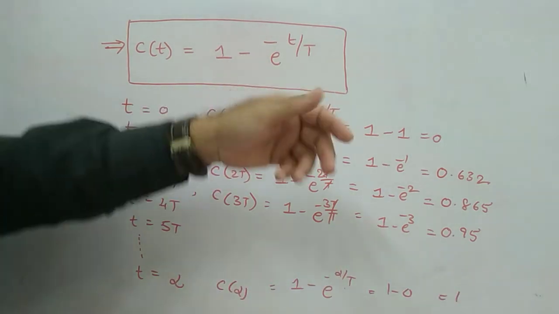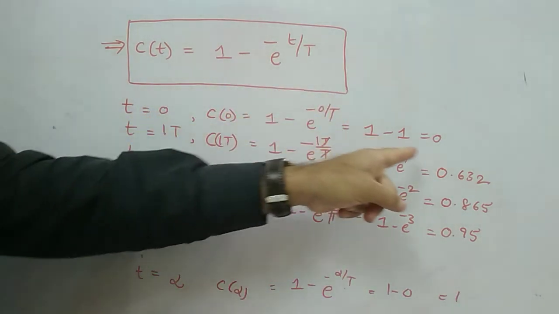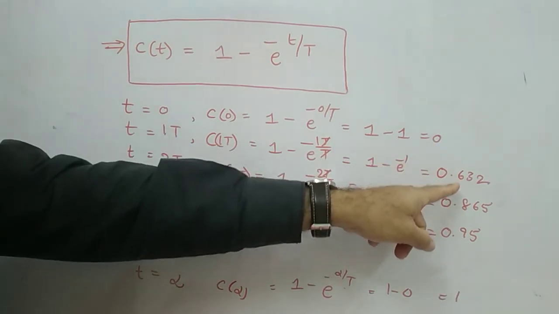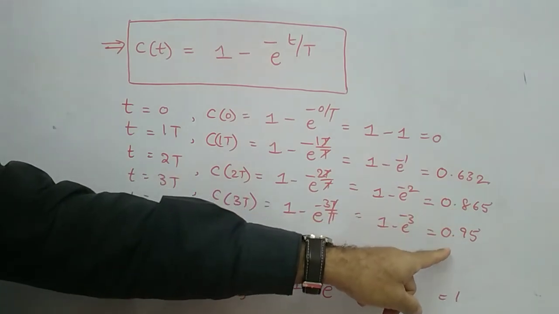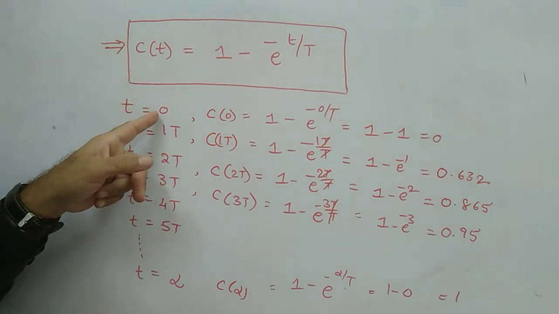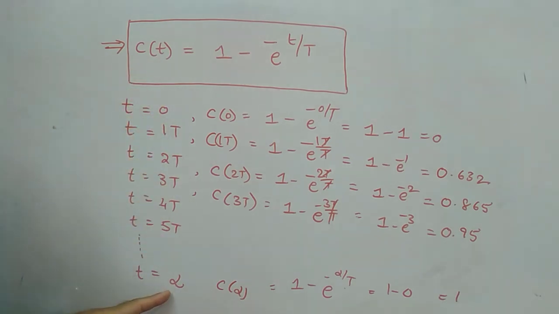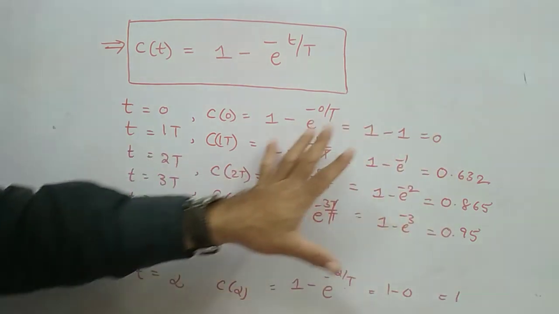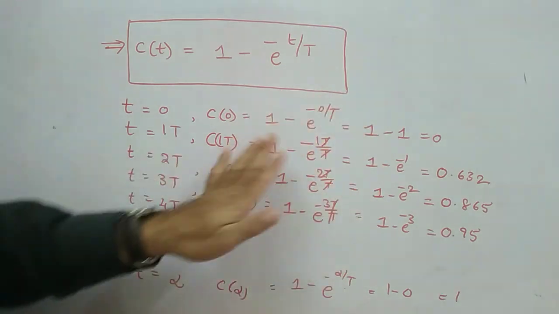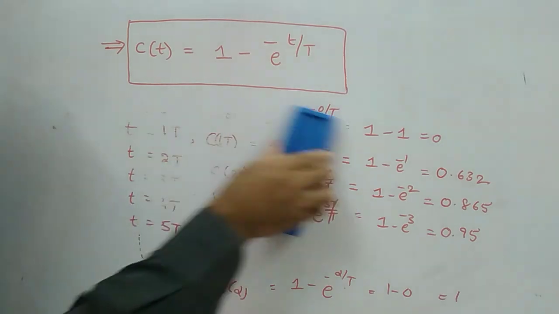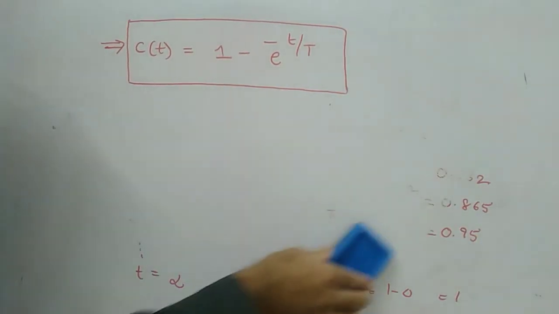Observe carefully: for t equal to 0, your response is also 0, it is gradually increasing, 0.6, 0.8, 0.9, and the maximum value is 1. We have reached infinity in the time domain. We started at 0, we have reached infinity, and at infinite time, your output is 1. Therefore, if you draw all this information in a graphical representation, you will understand what a transient response is and what a steady state response is. I will show you.